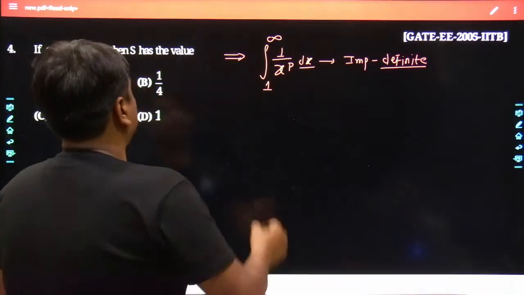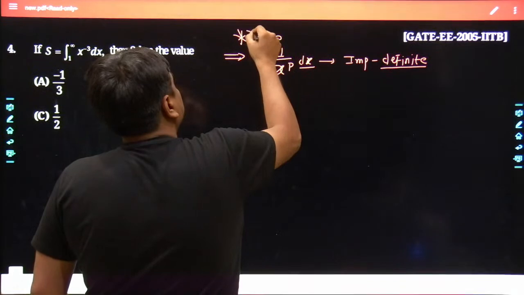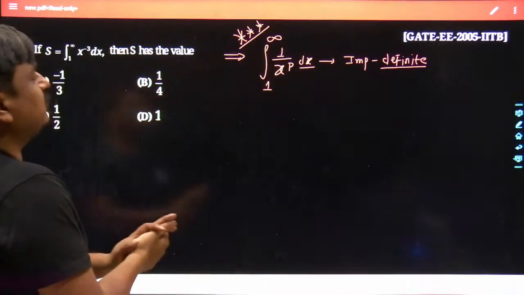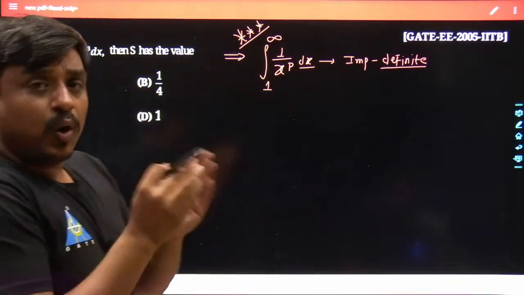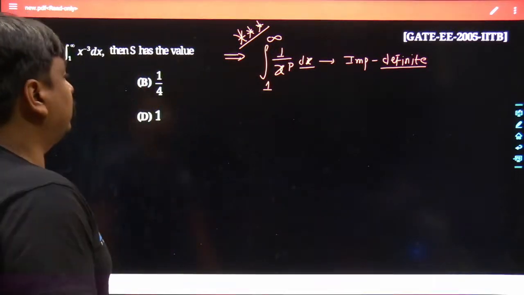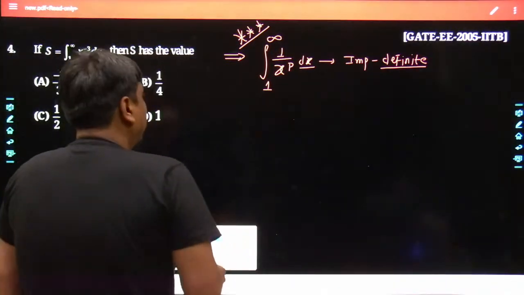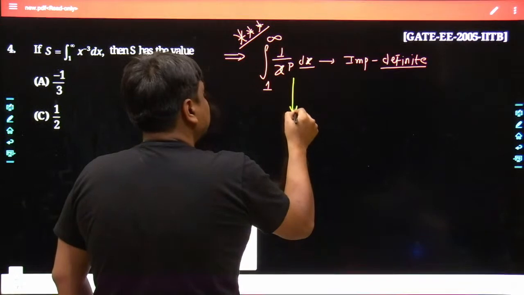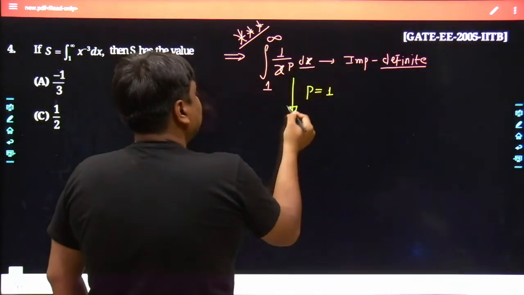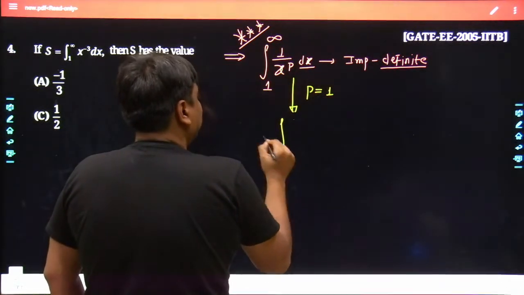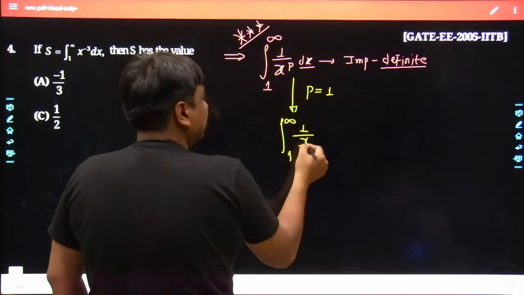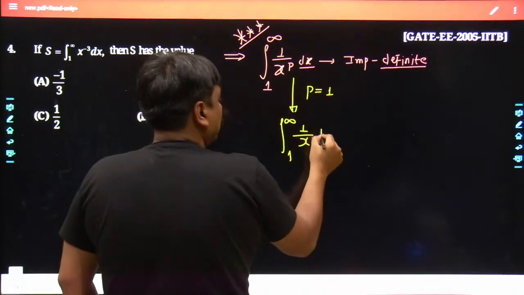So you can say it is a multi-star question, because the conclusion which we are going to derive out of this calculation or this derivation is very, very important for all of the aspirants who are writing the GATE examination. See what I would be doing over here. At the very beginning, I would take the situation where the value of p is precisely 1. When p becomes precisely 1, it would be the integration from 1 to infinity, and as p is taken as 1, it would be simply 1 upon x dx.